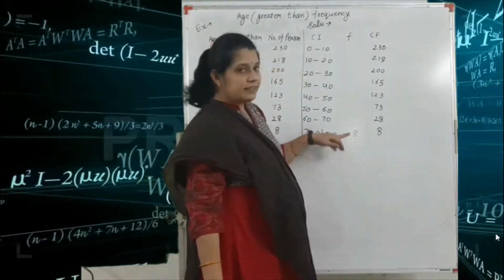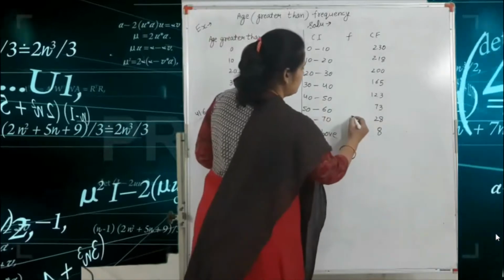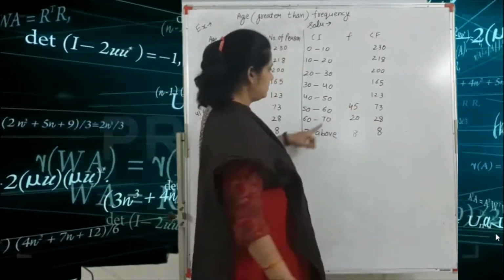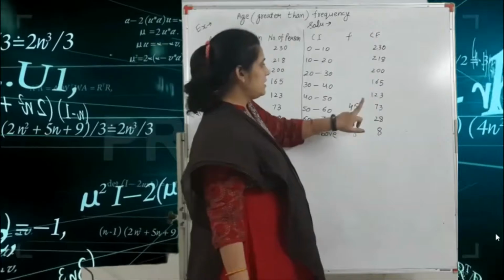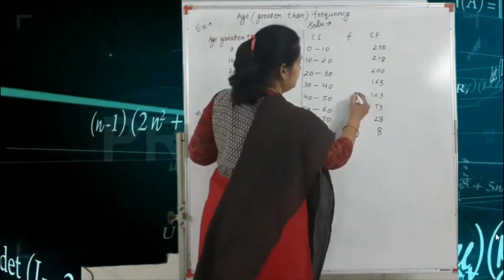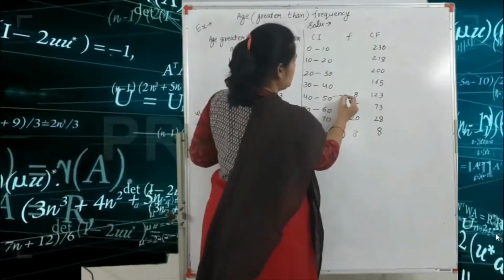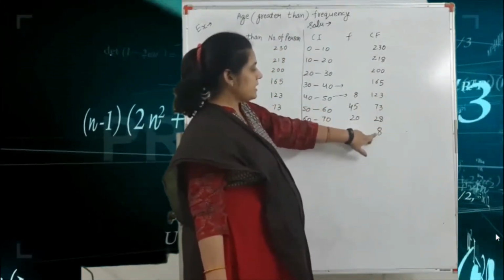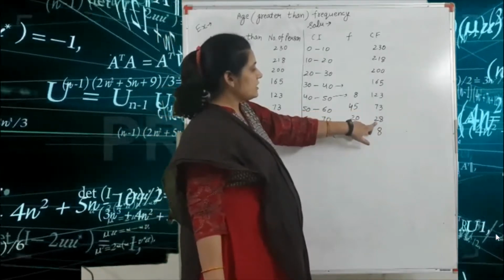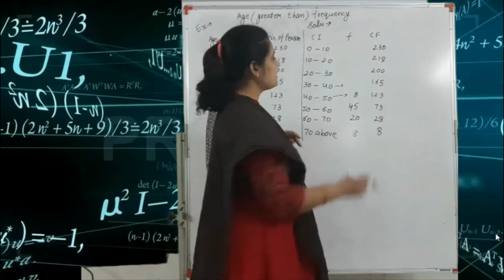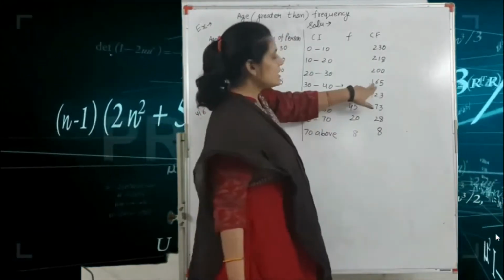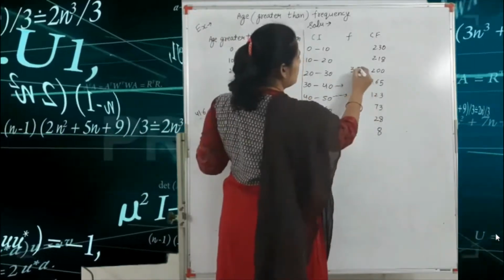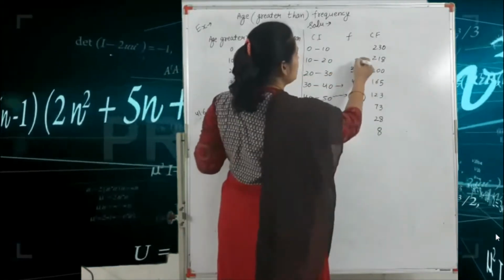8 as it is, and then 28 minus 8 is 20. 73 minus 28 is 45. 123 minus 73 is 50. 165 minus 123 is 42. 200 minus 165 is 35. 218 minus 200 is 18.